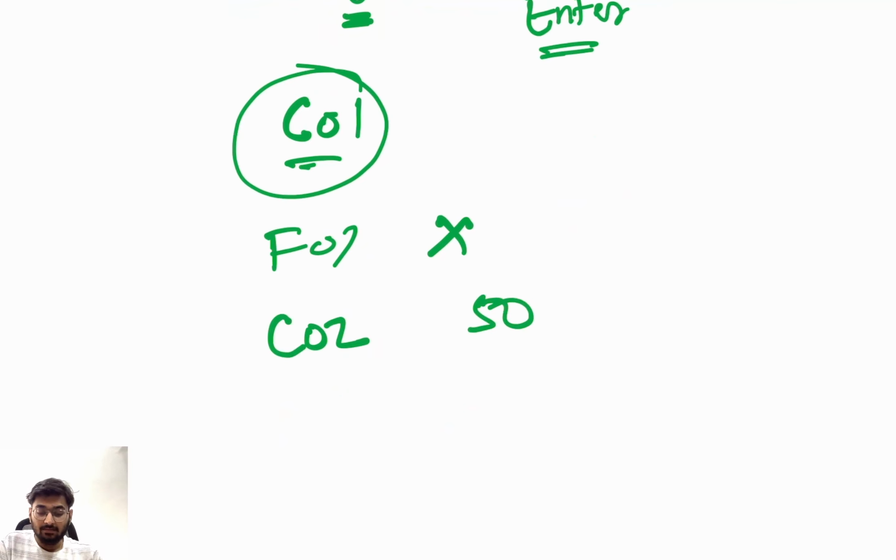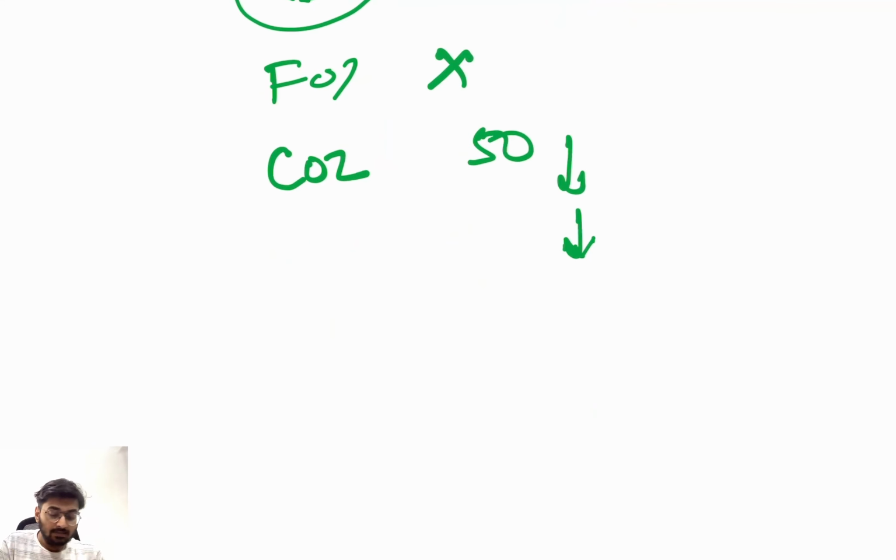Press 50. Then enter and then arrow down. Press 50, enter, arrow down. One more arrow down. You will see C03. Press 75, enter, arrow down. You will see F03. Clear? Now, you have entered all your values.